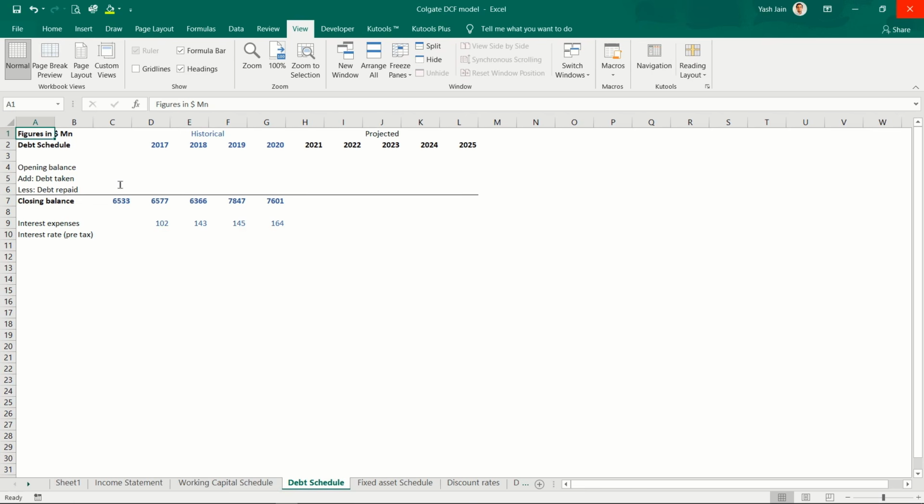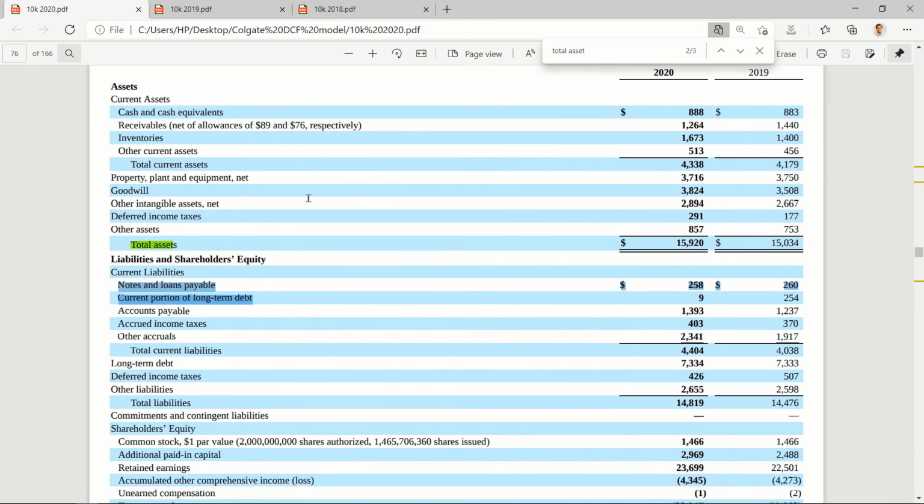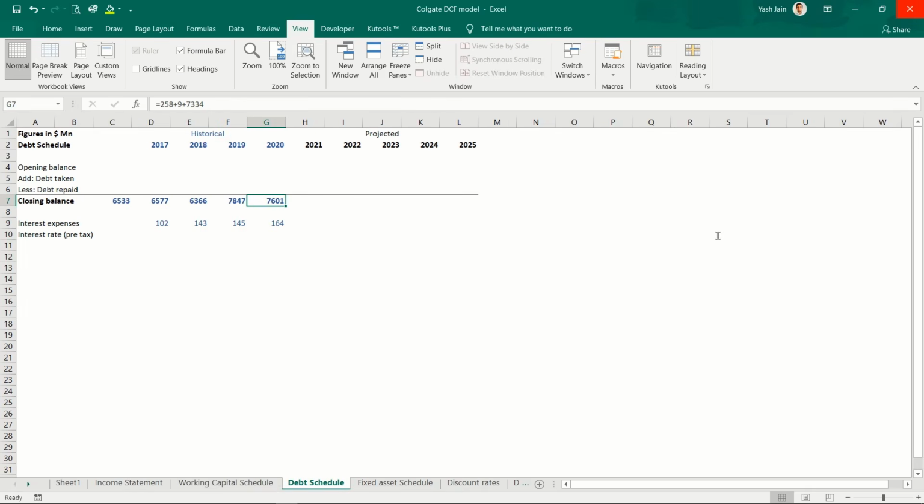Then in the debt schedule, just enter the closing balances. I have taken these closing balances from the balance sheets. Suppose long-term debt 7334, and then I have one more debt, current portion of long-term debt 9, and 258. I have just added these three things here, 258, 9 and 7334. This is my total debt outstanding as on this date, right?